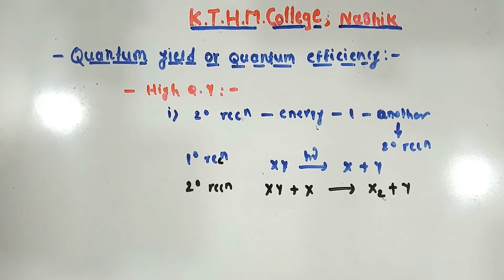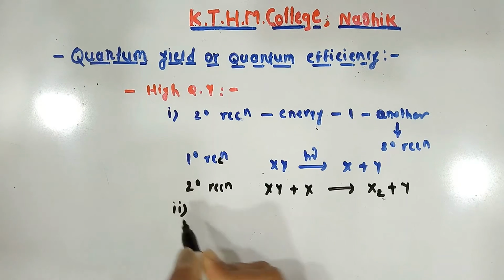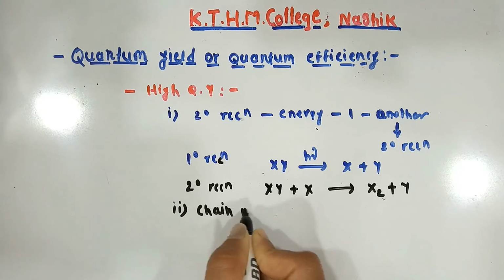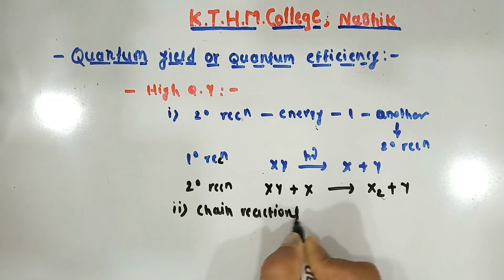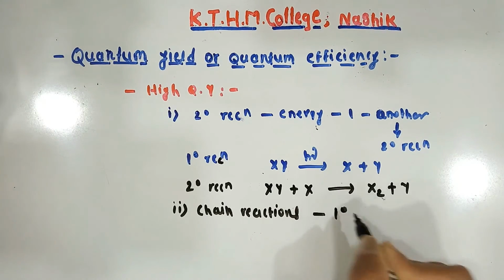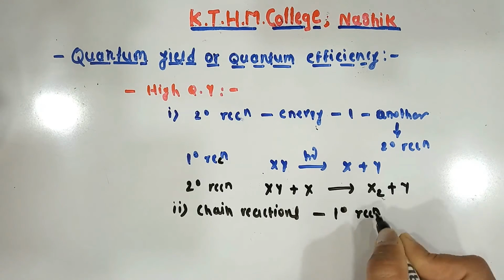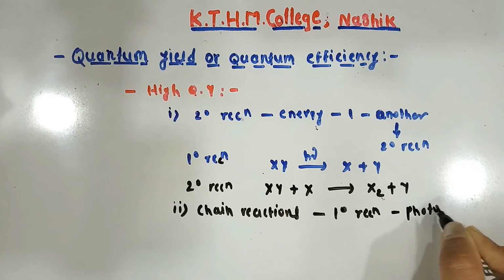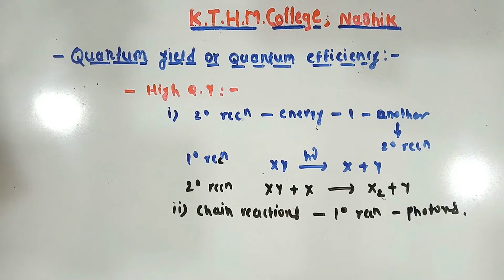So let's see the second reason. Very high yield of some reactions is due to a series of chain reactions initiated by the primary reaction of absorption of photons.